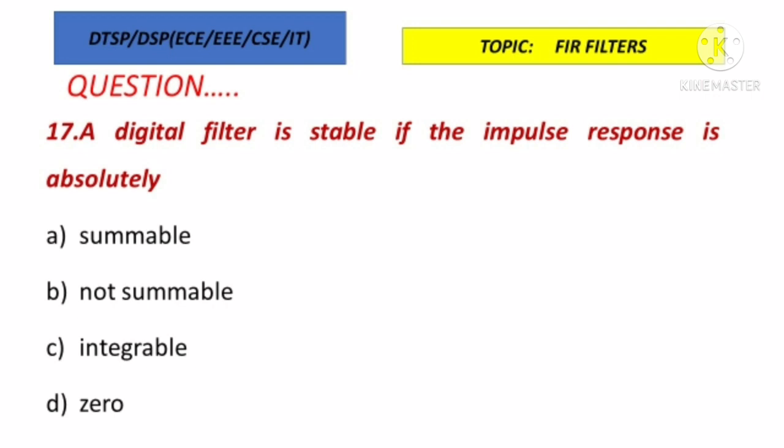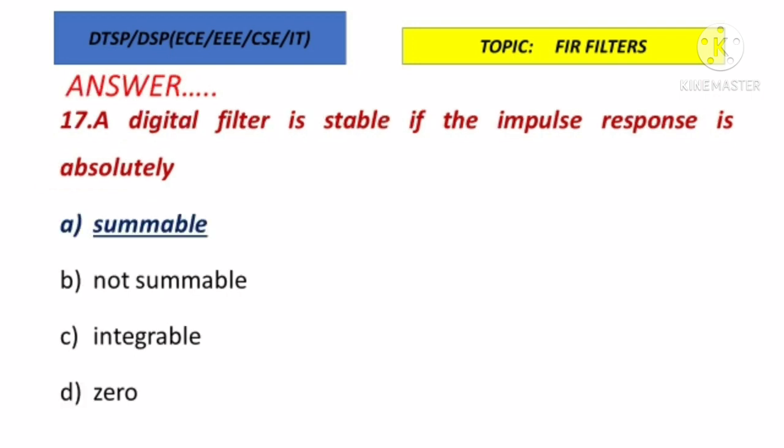And the next question. A digital filter is stable if the impulse response is absolutely summable, not summable, integrable, or 0. When we say a digital filter is stable, if the impulse response is absolutely summable, we can say the digital filter is always stable. So option A is the correct answer. For a filter to be stable, its impulse response should be absolutely summable. For a filter to be causal, its impulse response is 0 here.